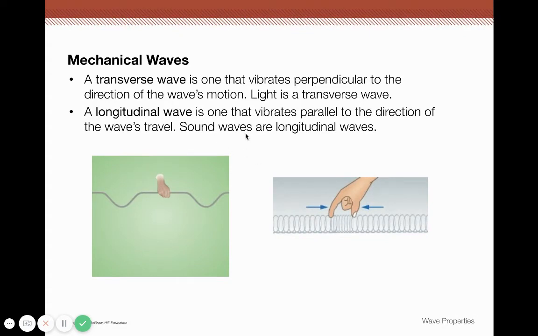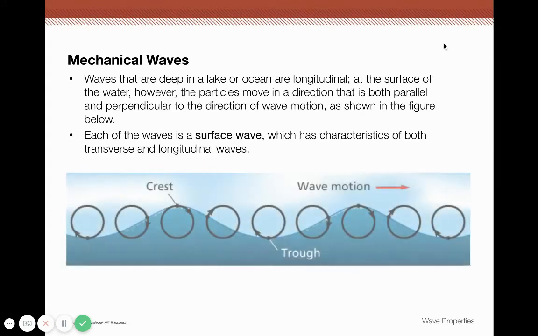So sound waves are longitudinal waves. They vibrate in the air longitudinally, or any other medium. And light is a transverse wave. And remember, light is not technically a mechanical wave. It's an electromagnetic wave, but it is transverse. It's perpendicular to the direction.